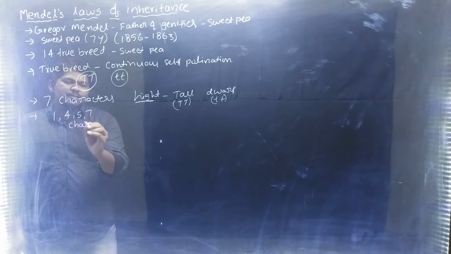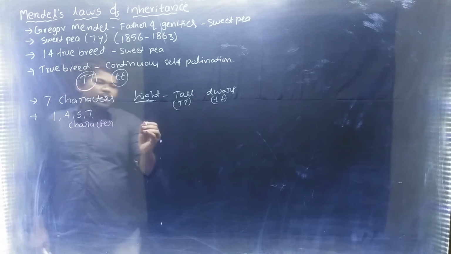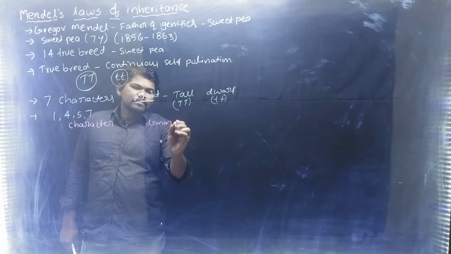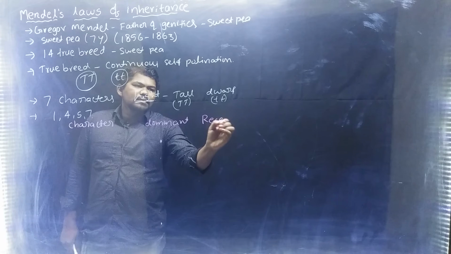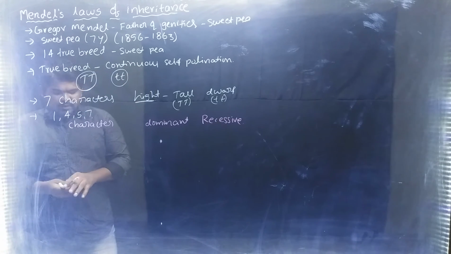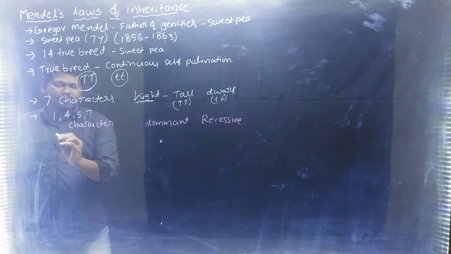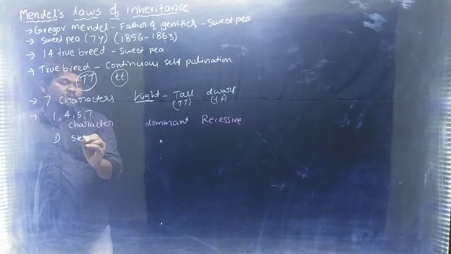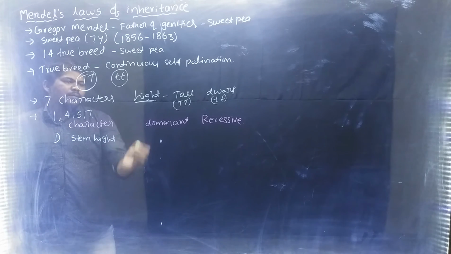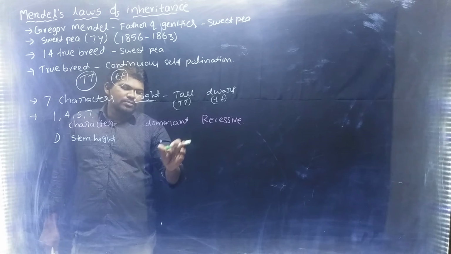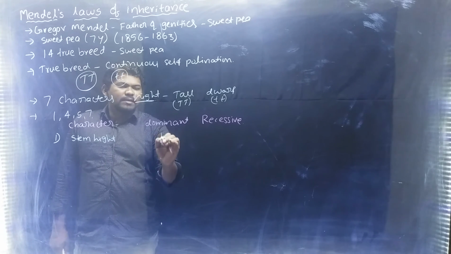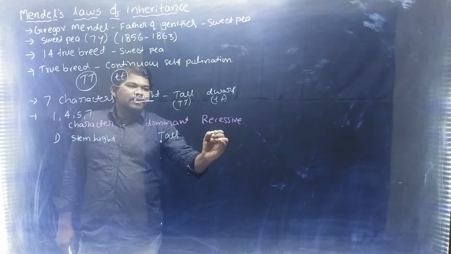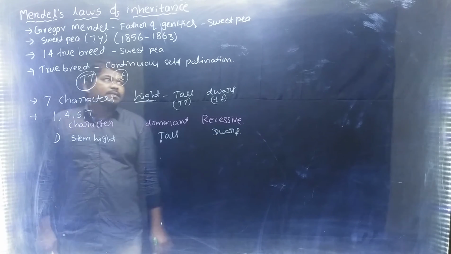For each character we already know there are 2 traits, one dominant and another recessive. First character is stem height, which has two contrasting traits: tall is the dominant trait, and dwarf is the recessive trait.